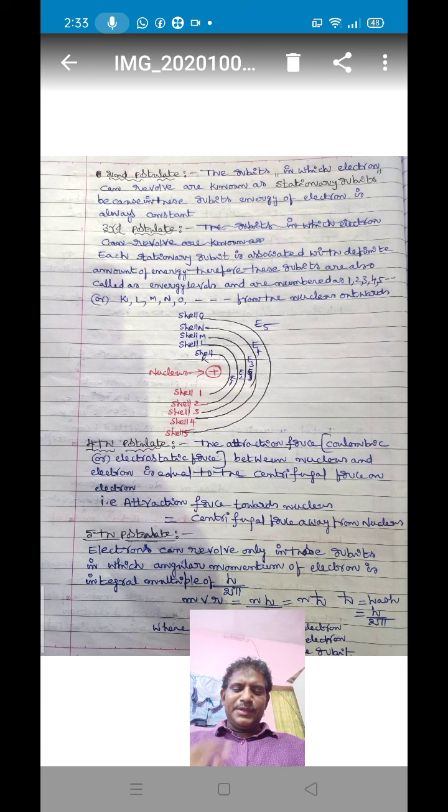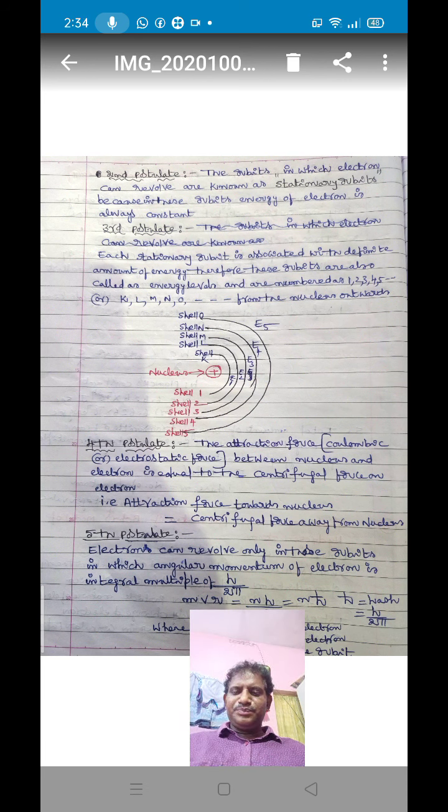The energy difference between the outer orbit and inner orbit is delta E. Delta E is equal to E2 minus E1, which is equal to h nu, where E2 represents the energy of the outer orbit and E1 represents the energy of the inner orbit. h represents Planck's constant and nu represents the frequency of the radiation.